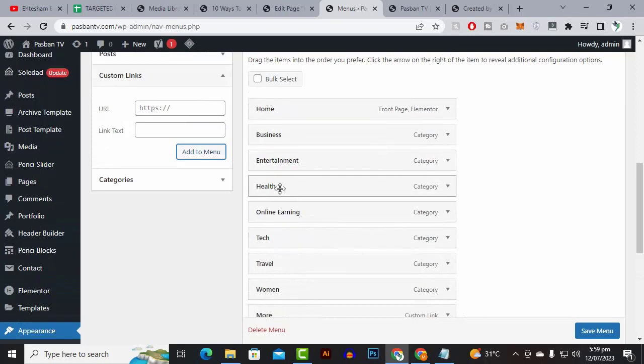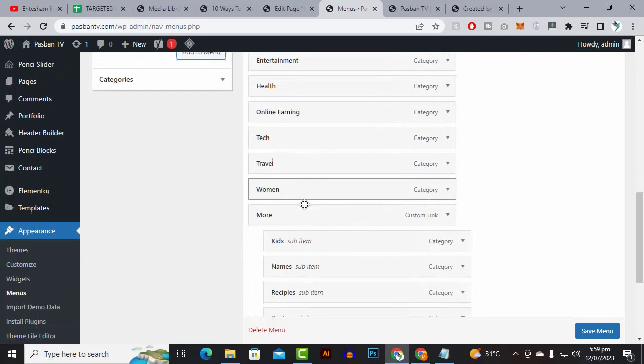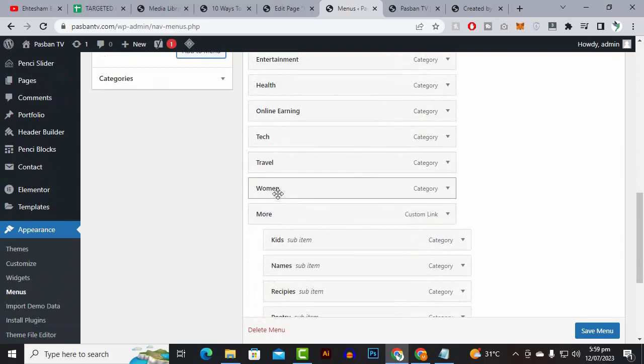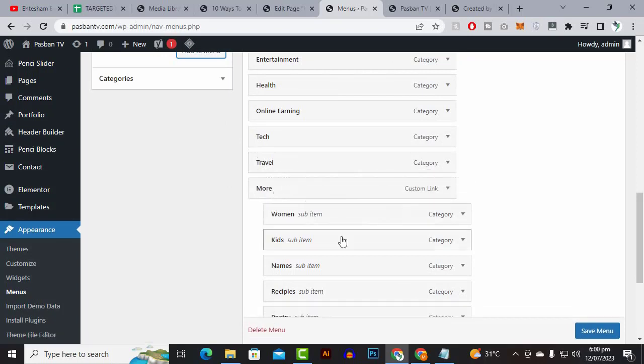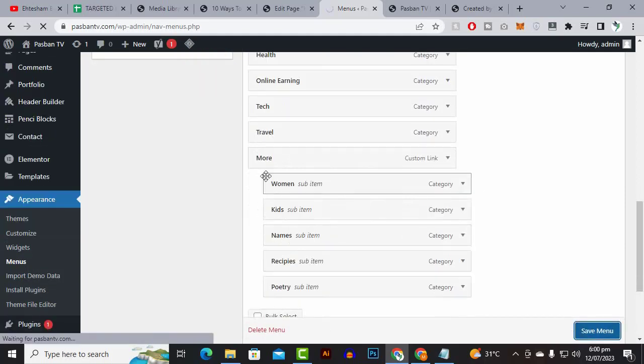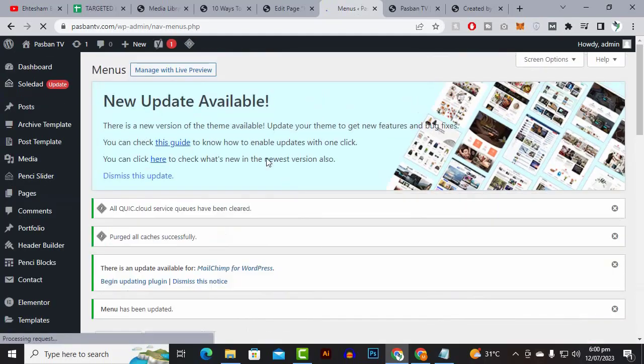I think business. Let's add travel. No, travel is also a main thing. So woman, just add woman to more. And now these are the submenus. If we drag and drop these submenus.